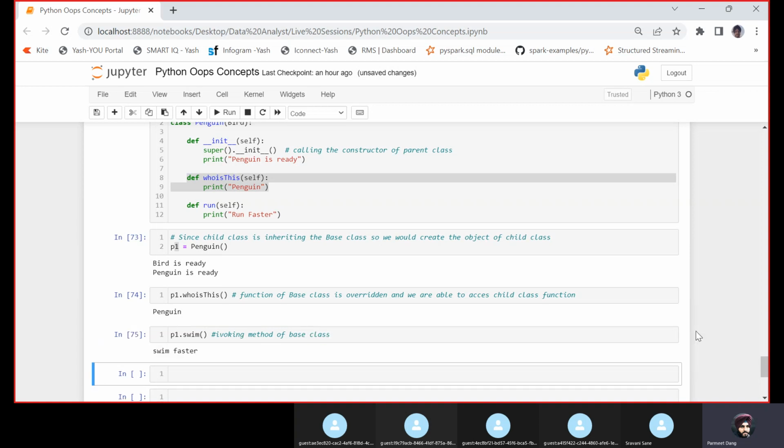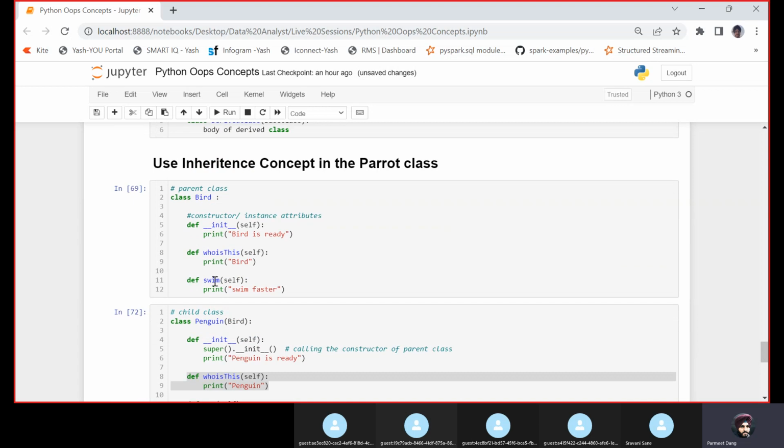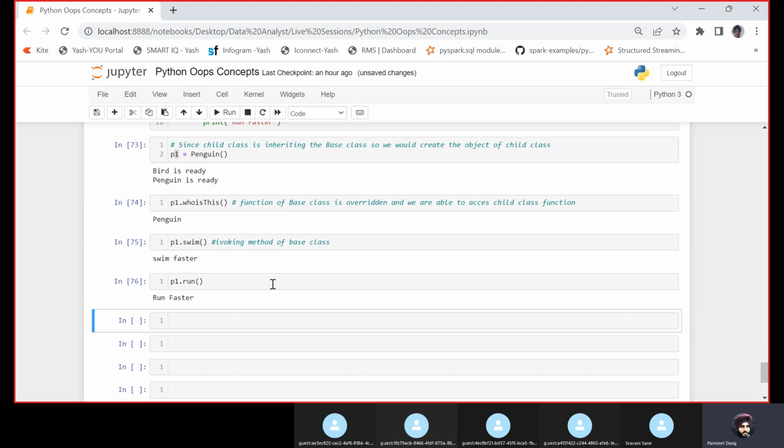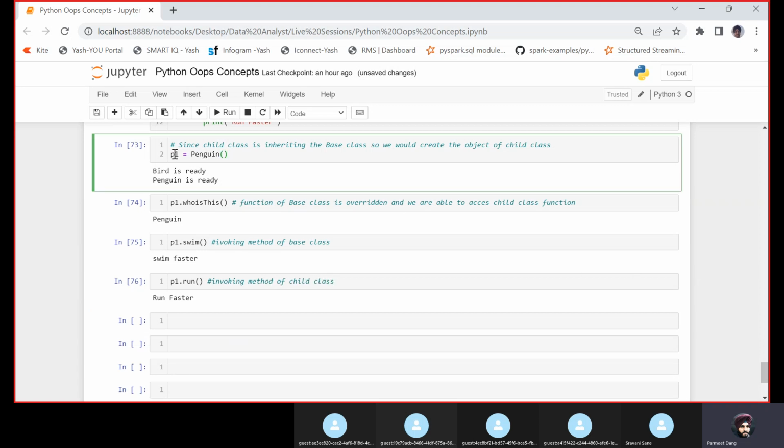So see, I'm getting swim faster, which we have created in the base class. Then let us do p1 dot run. This is invoking a method of the child class. So by creating the object of the child class, you can access all the methods and attributes of the base class.